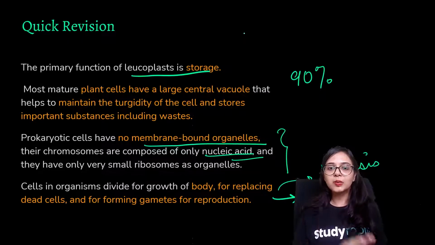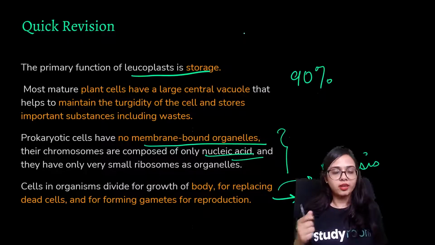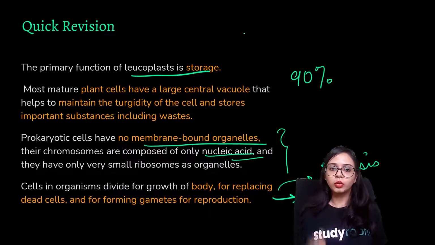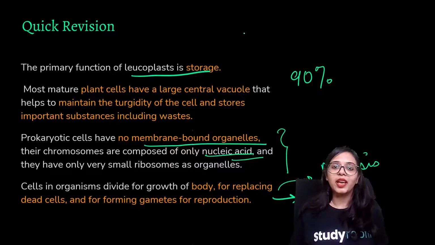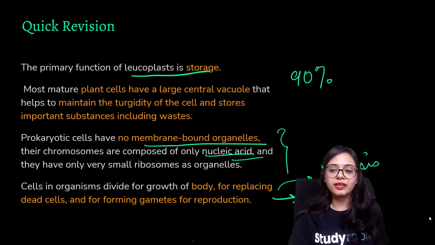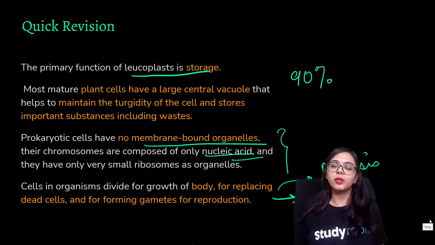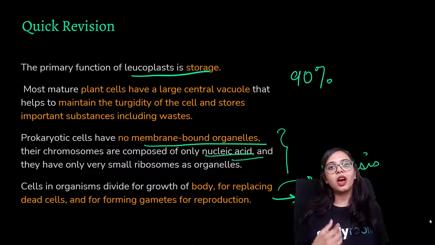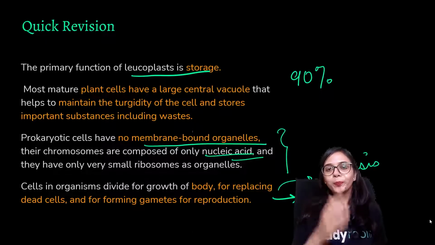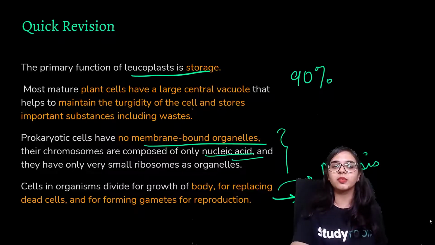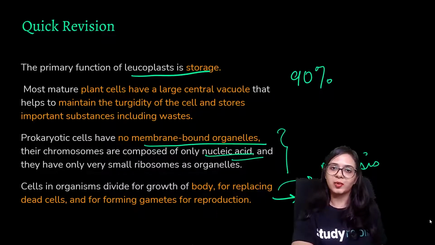Okay, so this may be a lot to take in, but revise, go through the chapter, go through the recordings, and I hope that I have been of immense help to you in figuring out where these different organelles are located, what their structure and functions are, and I hope that it is clear to you why the cell is called the fundamental unit of life, how the different life processes that occur inside our body are carried out at that microscopic cellular level, and I hope that the differences between some of the plant cells and some of the animal cells are clear to you.